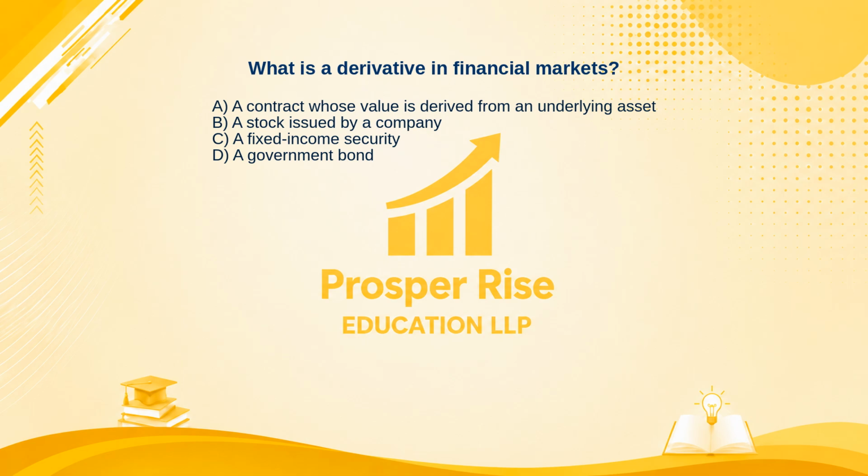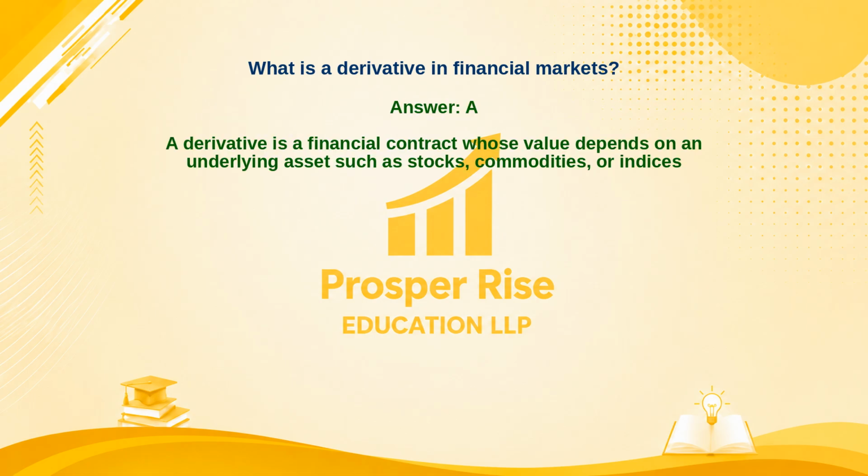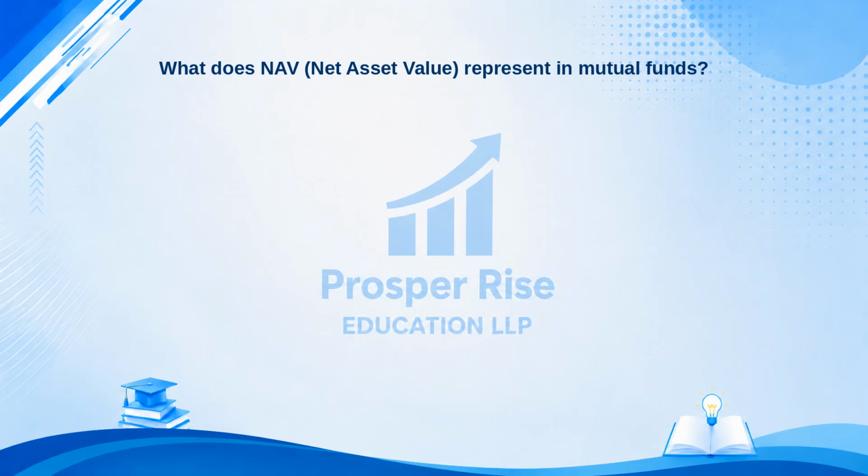Take a moment to pause the video and decide. The correct answer is option A. Let's see why. A derivative is a financial contract whose value depends on an underlying asset, such as stocks, commodities, or indices. What does NAV, net asset value, represent in mutual funds?